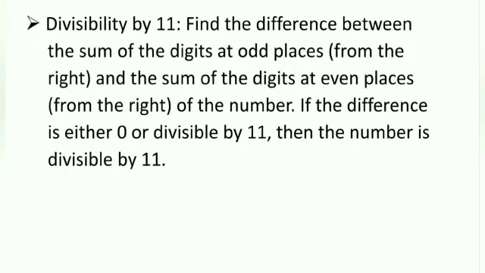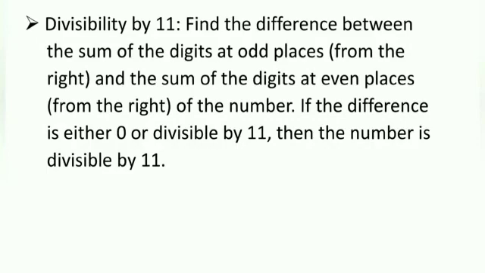Divisibility by 11. In the number 1331, the sum of the digits at odd places from the right, that is 1 plus 3, is equal to 4, and the sum of the digits at even places from the right, that is 3 plus 1, is equal to 4, and the difference is equal to 4 minus 4, which is equal to 0. So we can say 1331 is divisible by 11.